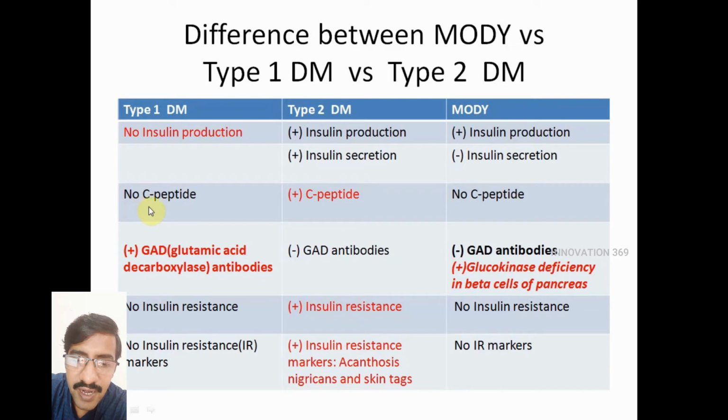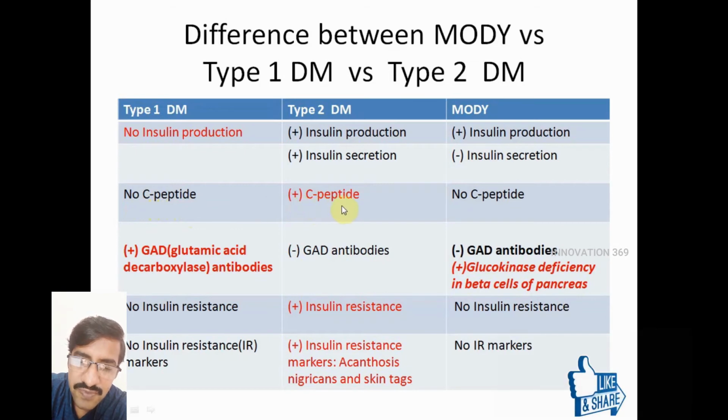So in type 1 diabetes, because of lack of insulin production, C peptide is also not seen in the blood. In type 2 diabetes mellitus, because the beta cells are normally functioning and producing insulin, and because equimolar concentrations of C peptide are also released into the blood, C peptide levels are normal in these type 2 diabetes mellitus patients. In maturity onset diabetes of the young, insulin is produced but is not secreted. So in these patients, you see decreased C peptide levels too.